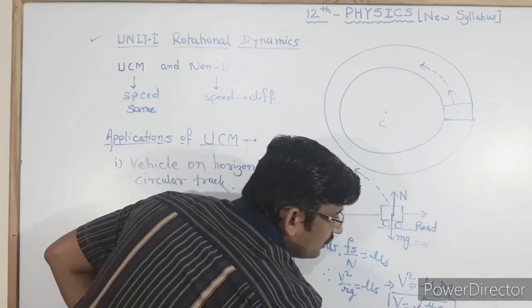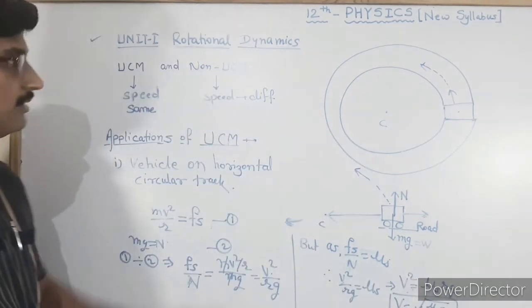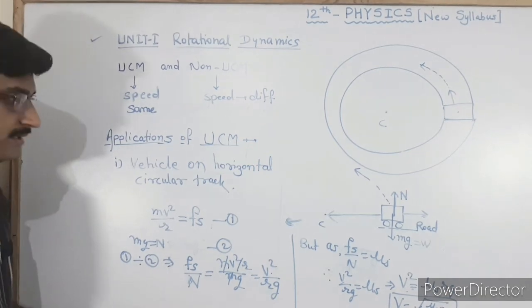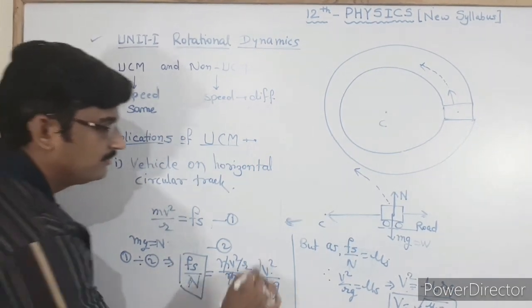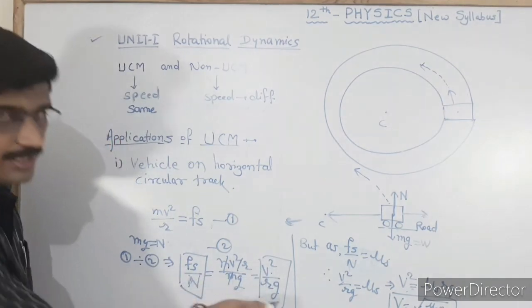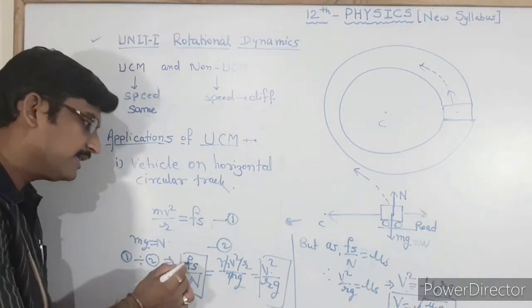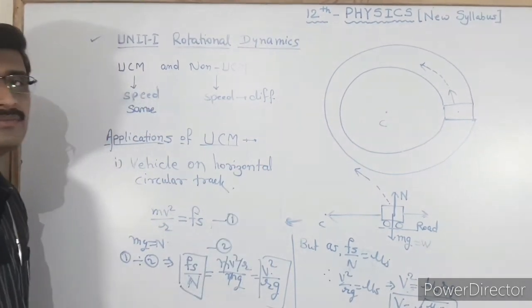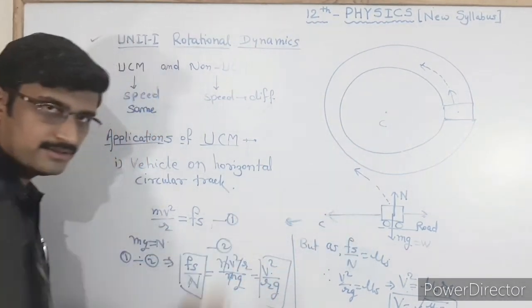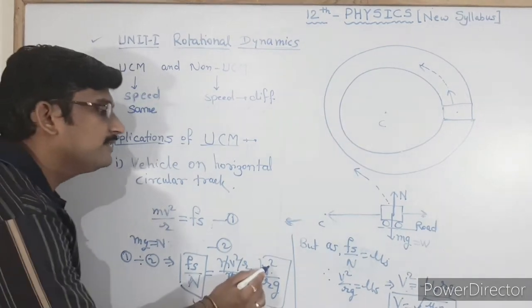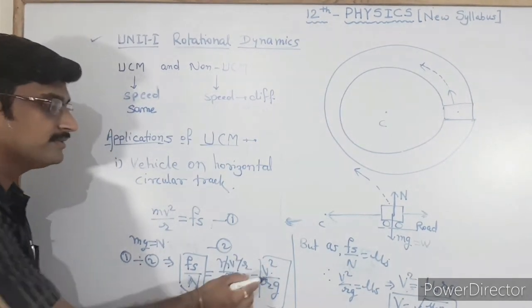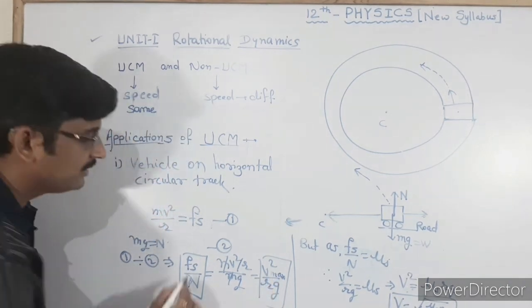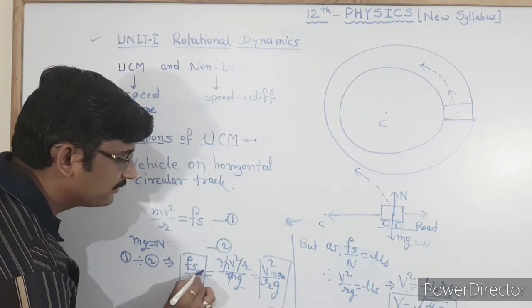This will be the equation for the velocity of the vehicle. But from this equation, if we see these two terms which directly depend on each other, numerator and denominator, we can say that Fs directly depends on V. So for the maximum velocity by which the vehicle is driven, if we consider V max, then we have to consider Fs max.